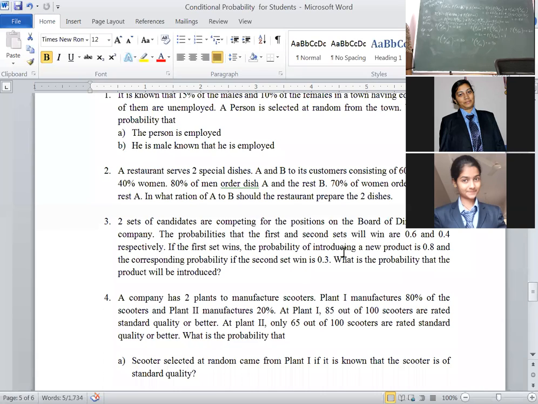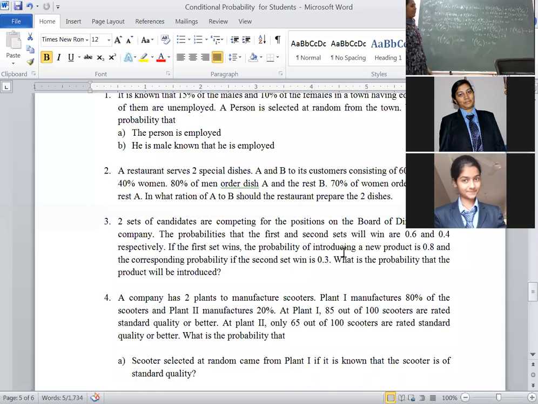Here, clearly mentioned in the problem, 60% men and 40% women. That's why probability of M will become 0.60. Probability of W will become 0.40. The second statement says 80% of men order dish A. After reading this statement, we should know the given problem is of conditional probability. 80% of men order dish A, which event happened earlier? Men order dish A, that means men has happened earlier. Then the given problem is probability of A given M.